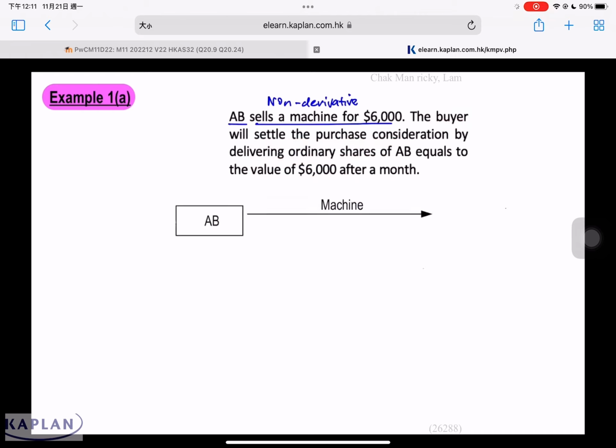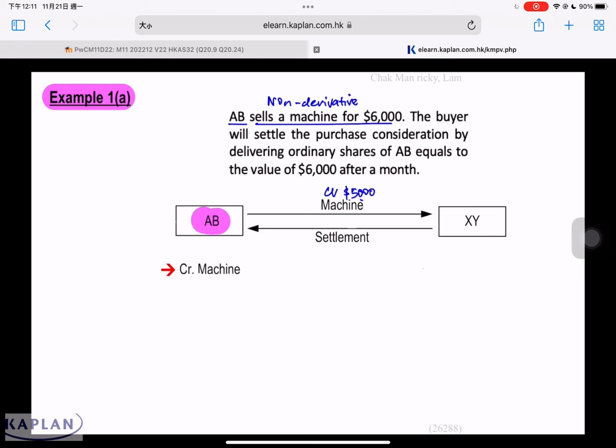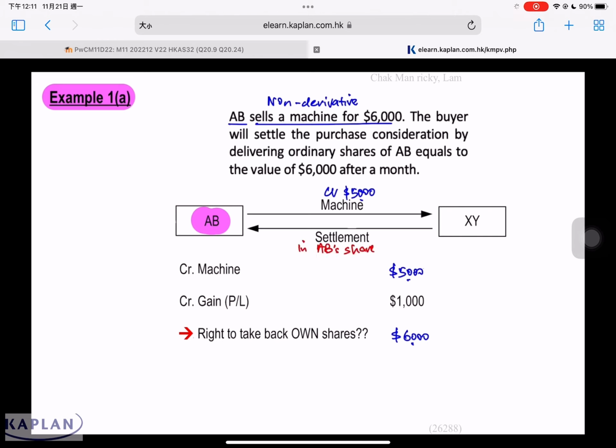AB sells machines to the buyer, and the buyer has to make settlement for this machine. Assume the carrying value of the machine is $5,000. AB needs to credit machines $5,000. We sold the machine for $6,000, so there will be a gain of $1,000, recognized in P&L. Then you have to debit $6,000. The question is, what is this $6,000? You have the right to take back your own shares. AB is going to take shares from the buyer.